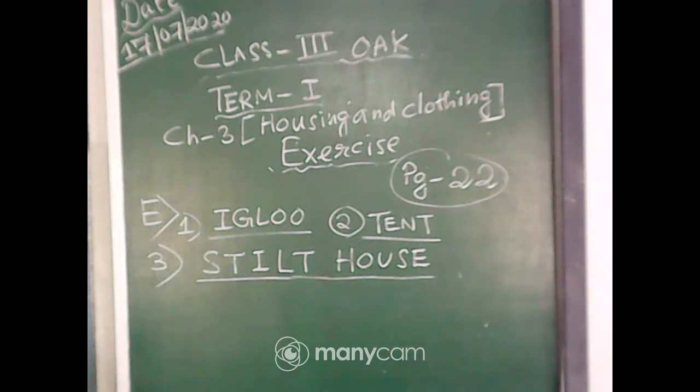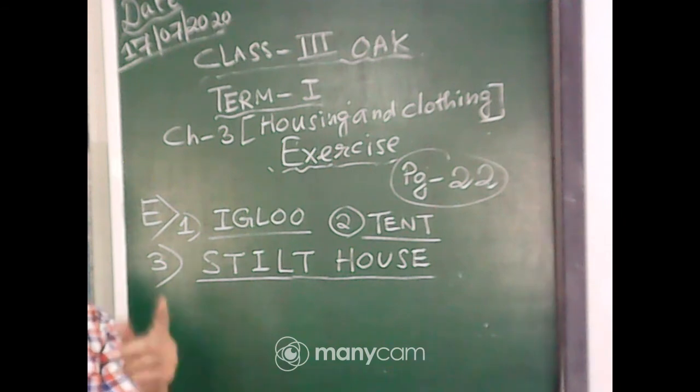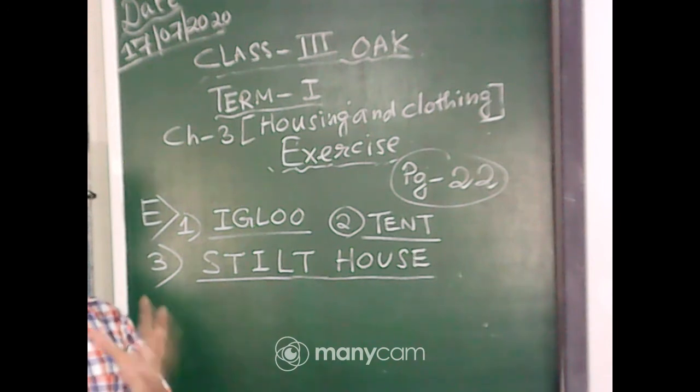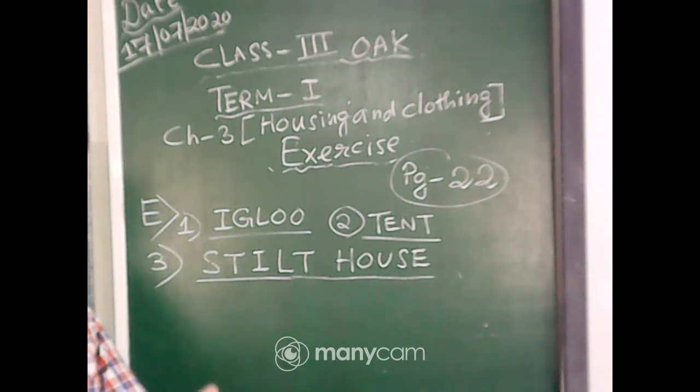Okay, children, so once again let us revise what we have done. Number E, identify pictures, number 1 is igloo. Number 2 is tent. Number 3 is stilt house. Students, today up to this much we have done in this online class. We will proceed with the next part of the exercise, from page 22 we will start with F.